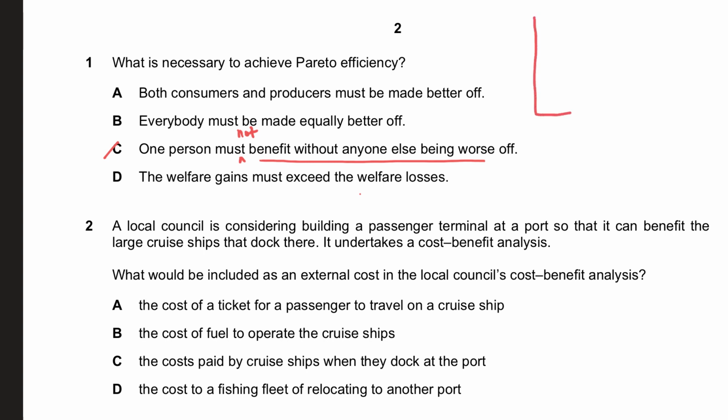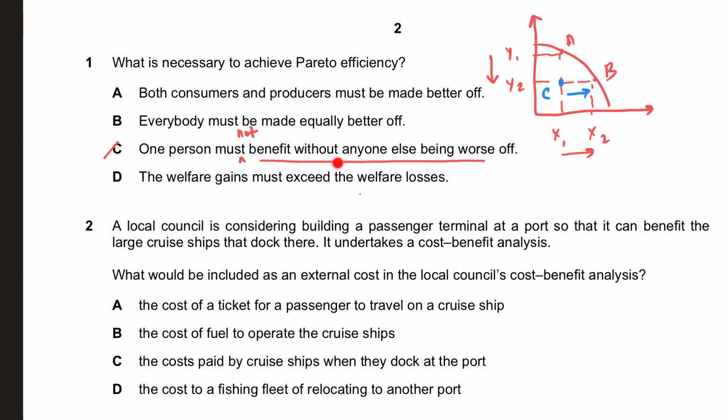Another way to look at this is through PPC. So if you look at PPC, for example, let's say you're at A, and you go to B, being on the PPC. When you go from A to B, when I get more of X, I get less of Y. Isn't that true? So more of X would mean less of Y. But if you were not efficient to begin with, and let's say you were at point C, going from C to B would mean more of X, but the same of Y, which means that we are not losing anything of Y, but we get more of X, which means we are becoming more efficient.